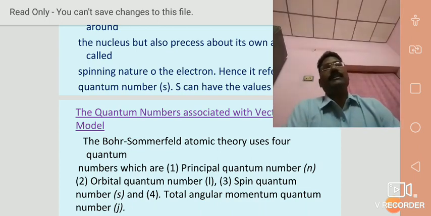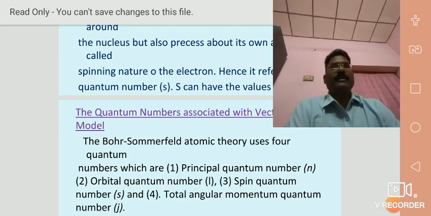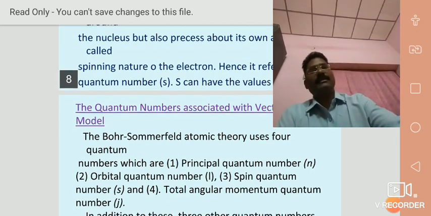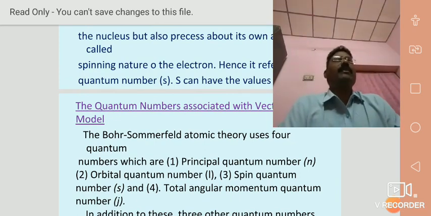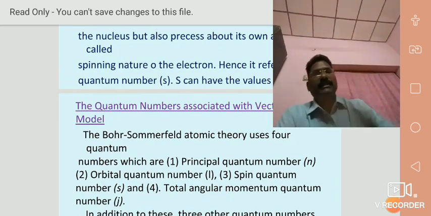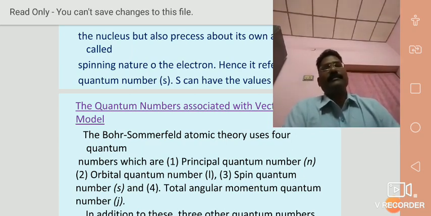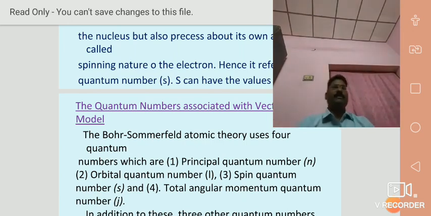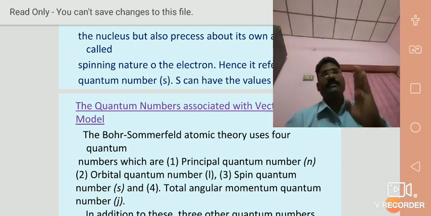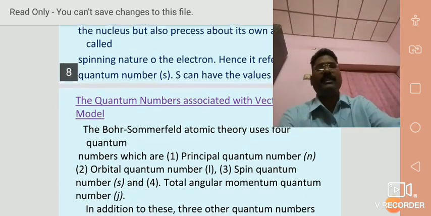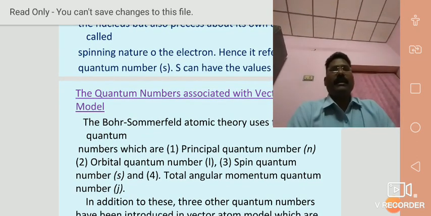According to Sommerfeld theory, the orbital quantum number L and spin quantum number S and also the total angular quantum number J. But after introducing all these new concepts, another three quantum numbers were introduced, total seven quantum numbers. Remember, these are the seven quantum numbers. One, principal quantum number, represented as small n. Second, orbital quantum number, small l. Third, spin quantum number, small s.